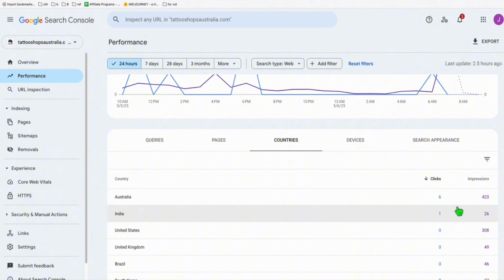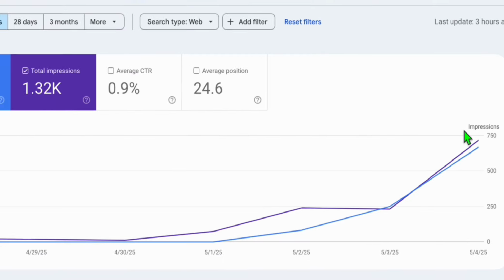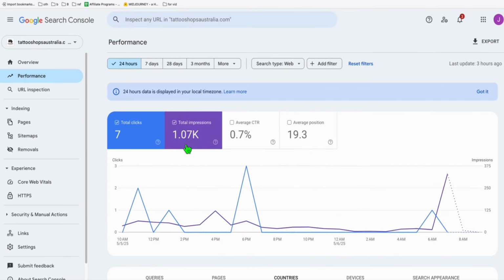Here, most of the searches are coming from Australia, and this is just 24 hours. If we go to 7 days, yesterday we got 715 impressions. Today is our big day, actually, with over 1,000 impressions on Google now.